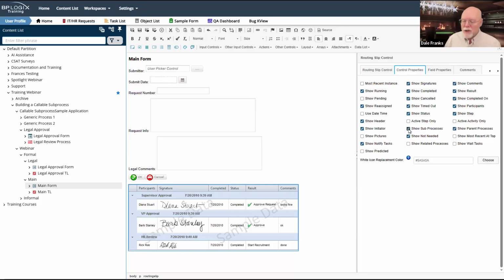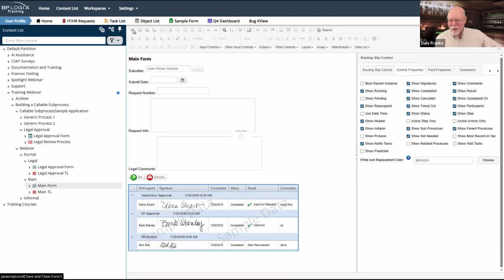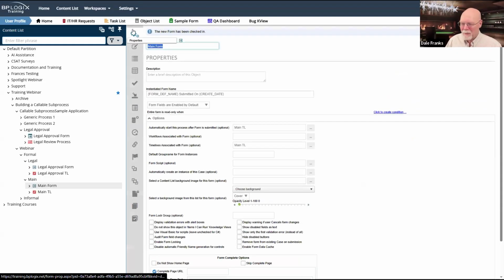You may just want your users to see what's going on in the main process. So you can uncheck this. I just need to tell you that by default, your routing slip will show what's going on in the sub process, but you can turn it off. So if I forget later to turn it off and show you what the routing slip looks like with it turned off, at least I've told you now that that is possible, and you can see it on your own system if it slips my mind. But I needed to cover that now because once I get rolling here on the next bit, I might forget to come back and take a look at that when we're running the process.